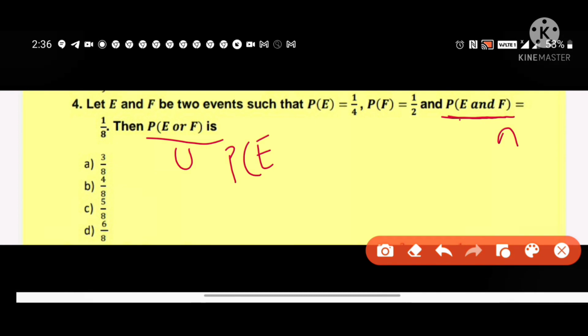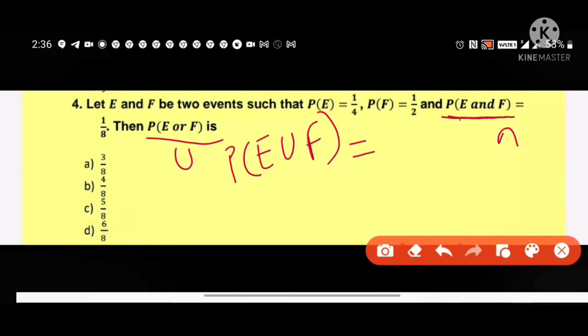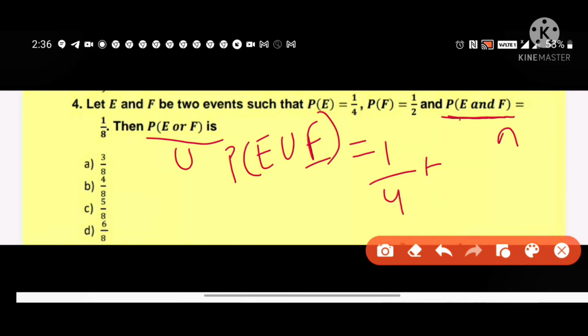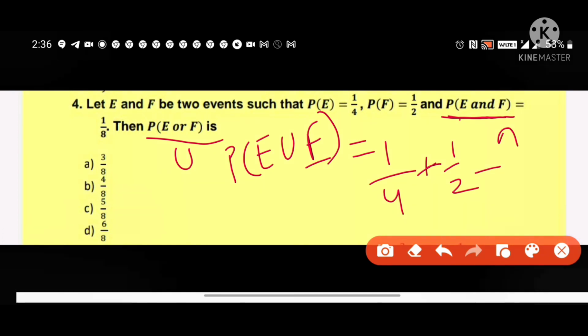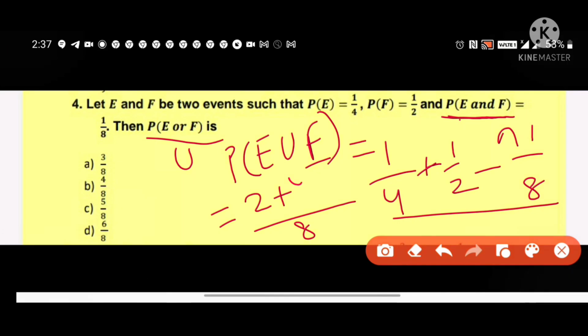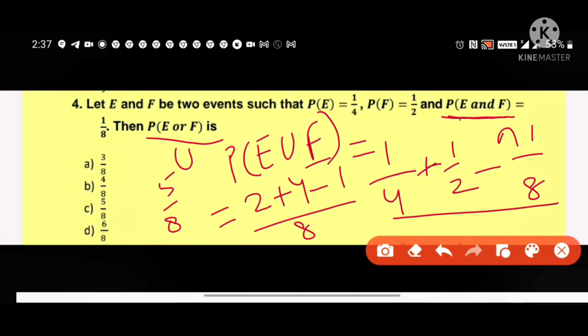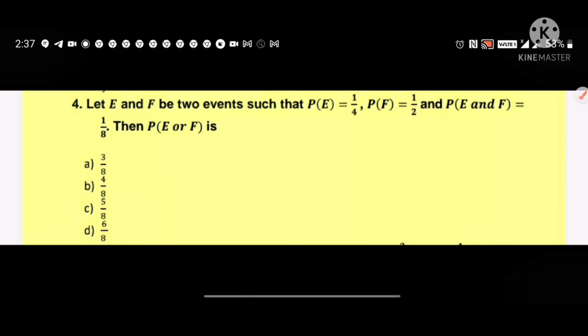So P E union F is equal to probability of E, which is equal to 1 by 4, and probability of F is equal to 1 by 2, minus probability of E intersection F, which is equal to 1 by 8. Now solve this. Take LCM, which is equal to 8. So this is equal to 5 by 8. So answer is C option.